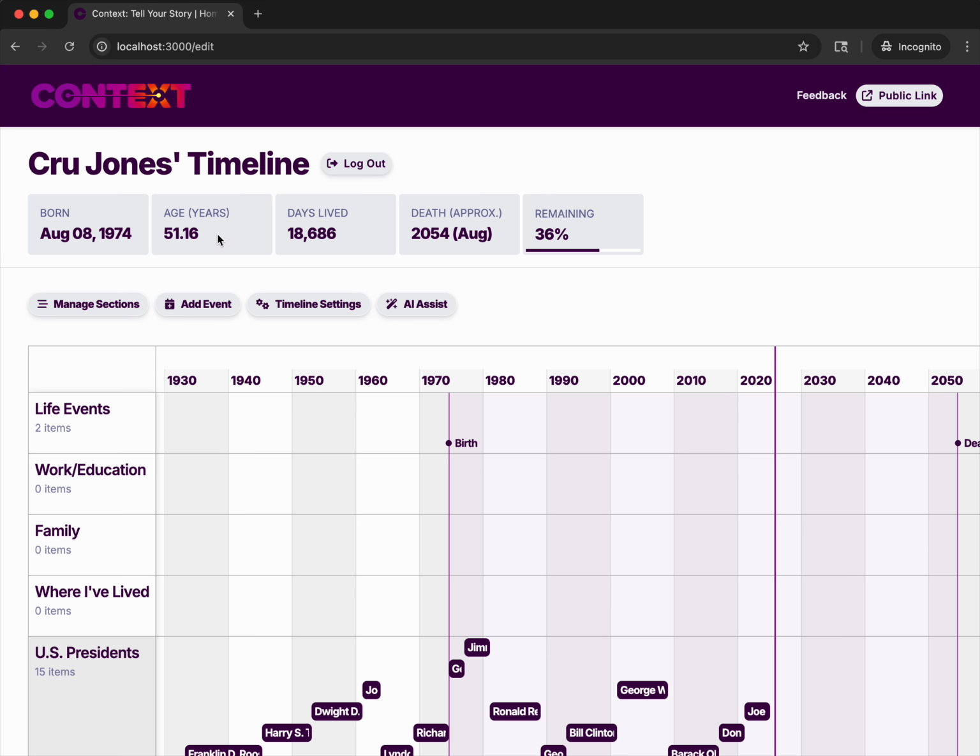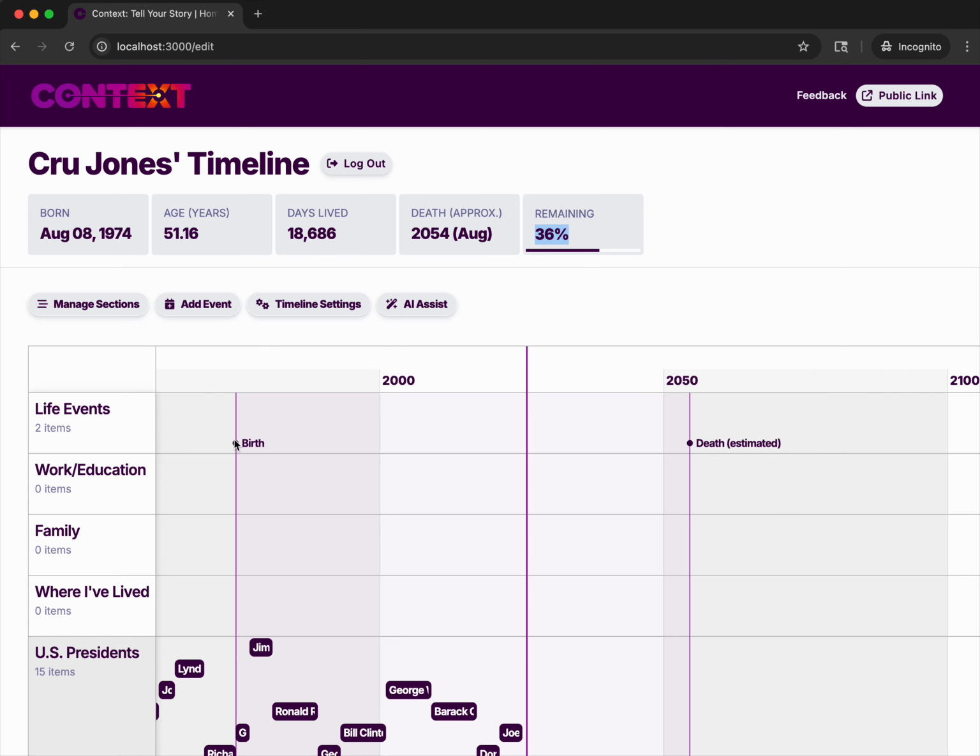He's 51.16 years old. He's lived 8,686 days. He will die approximately 2054 in August. That's just based on some statistical algorithm. Every decade in the U.S., the people born between 70 and 80 right now will live a different length than the people between 10 and 20. So it's just using an algorithm that I found online that I devised. So it's using that in the back end. Crew has 36% of his life remaining.